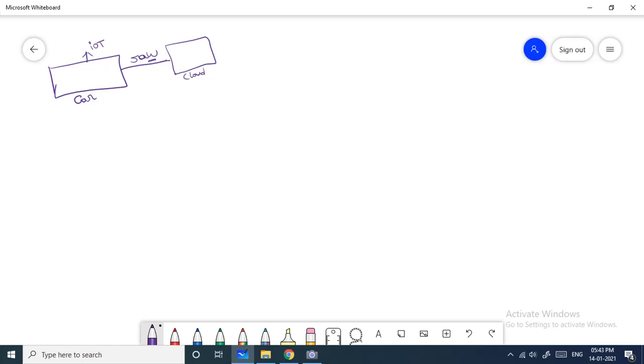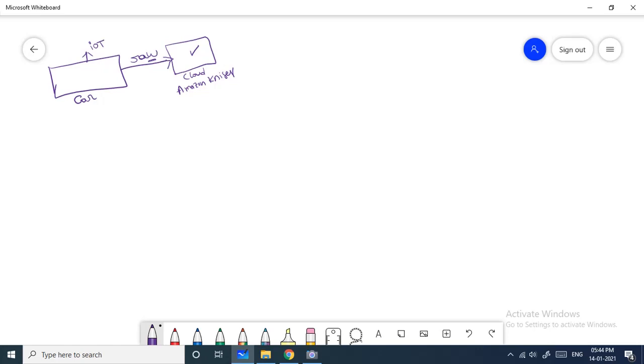One of the well known cloud service providers is Amazon. In Amazon there is a service called Amazon Kinesis, which is used to capture real time data, which means this cloud service will help you read real time data from these IoT sensors. So the data flow will be like this.